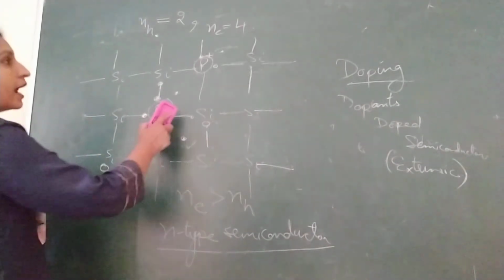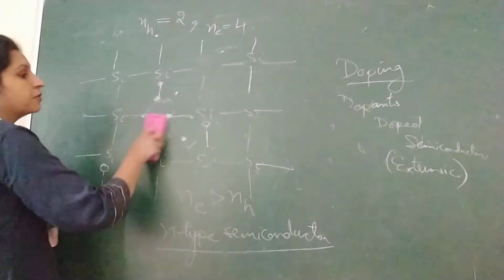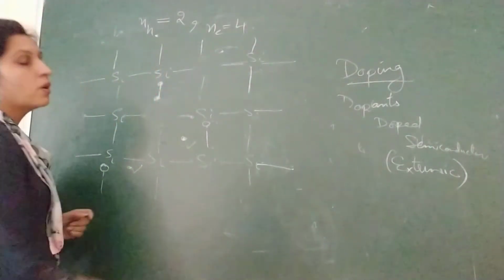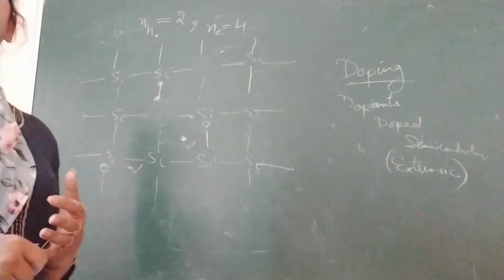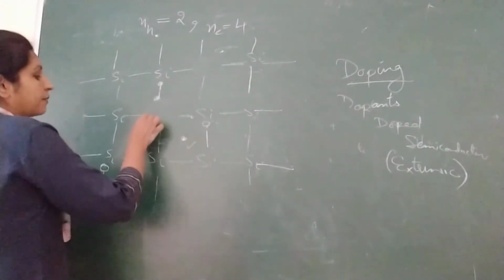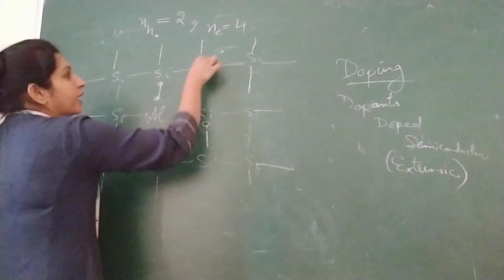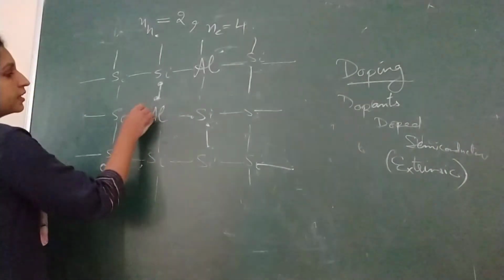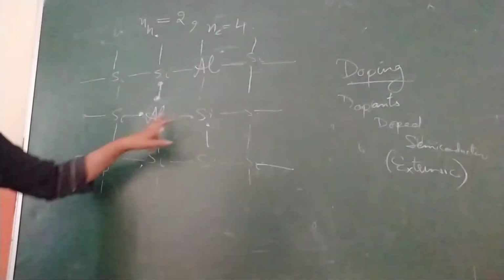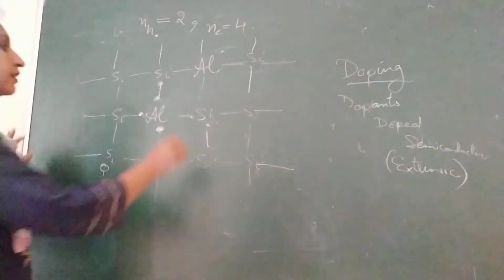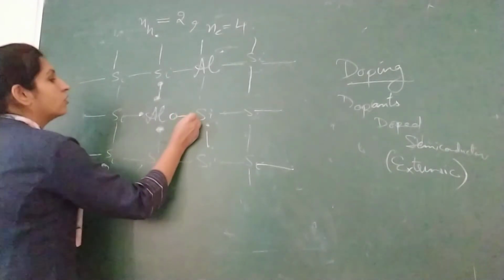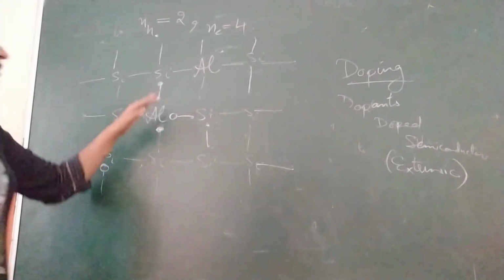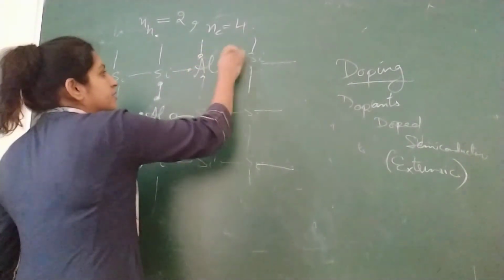Next, we have to add a different impurity. Now we change the doped atom. Let us consider the doped atom is now from the 3rd group, having 3 valence electrons. One such example is aluminium. When you add aluminium, it has only 3 valence electrons, so they will complete just 3 bonds. Then what is there in the 4th bond? Vacancy. There is a hole, because there is no electron, so there is a vacancy, that is called a hole. So by adding aluminium, we have created a hole. Similarly, by adding aluminium over here, we have created a hole.